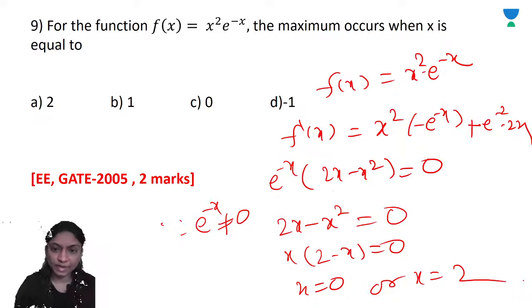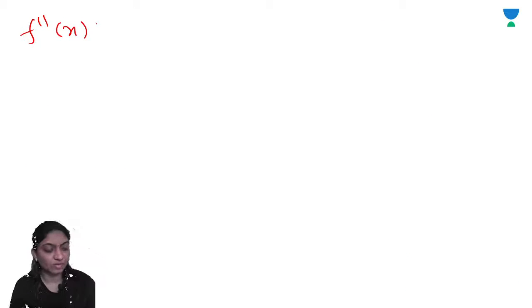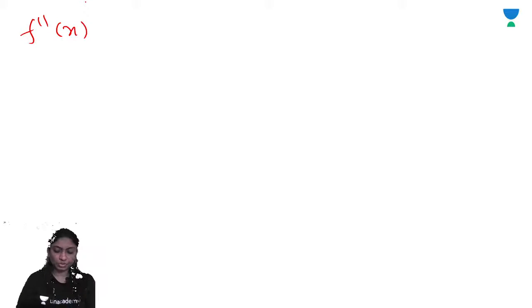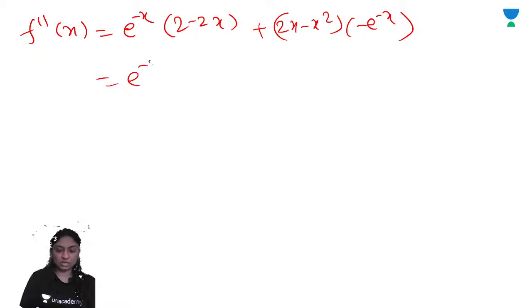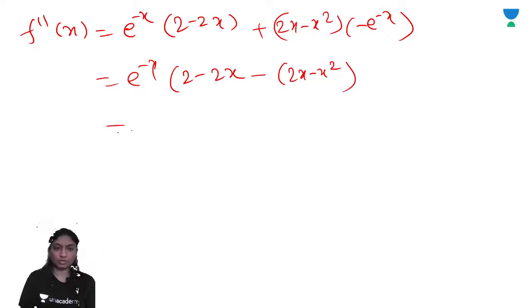Okay, so we will calculate here f double dash of x, and we'll put the value of x is equal to 0 or x is equal to 2. f double dash of x is equal to e raised to minus x bracket 2 minus 2x minus 2x plus x square, equal to e raised to minus x bracket x square minus 4x plus 2.